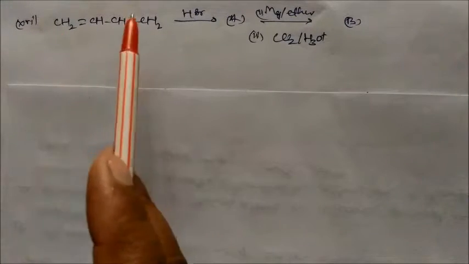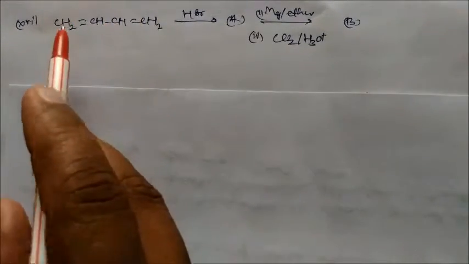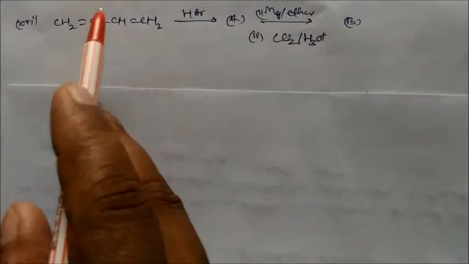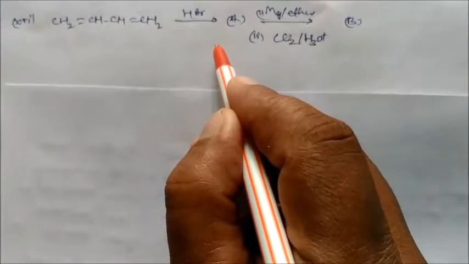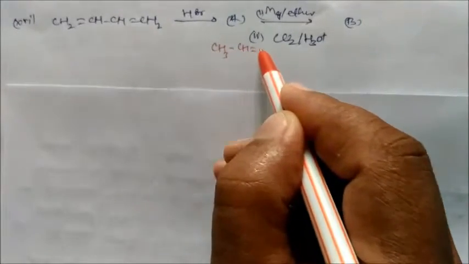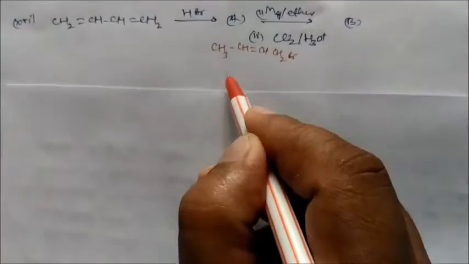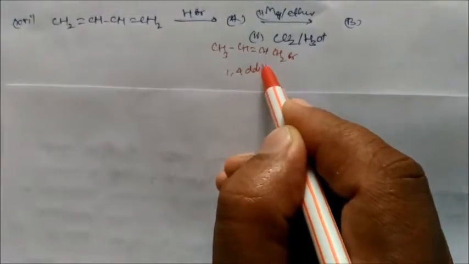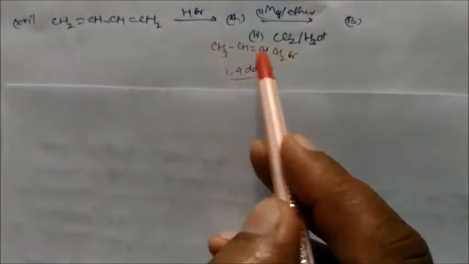So this is the buta-1,3-diene in presence of HBr. So the addition reaction takes place here. This is the 1,4 addition. So in 1,4 addition, it will form your CH3, this is your CH=CH CH2Br. So this is the 1,4 addition product, and this double bond is shifted. So 1,4 addition will take place.